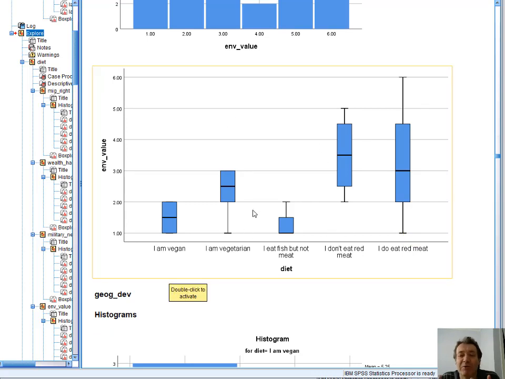Does the environment depend ultimately on what it does for us? So people that eat meat but not red meat, or eat red meat, are more likely to say yes than vegans and vegetarians, according to this, with the whole distribution.